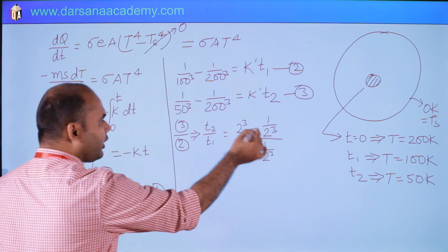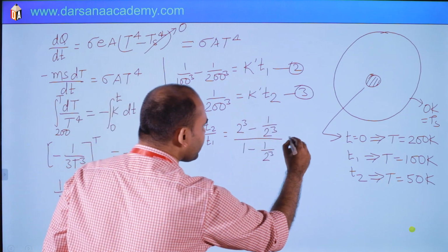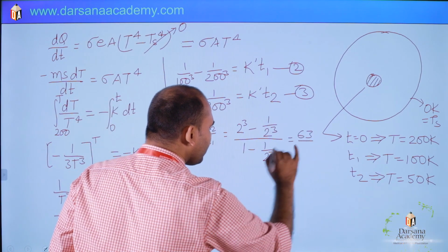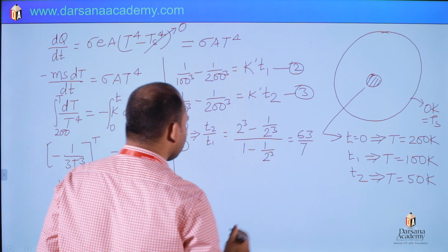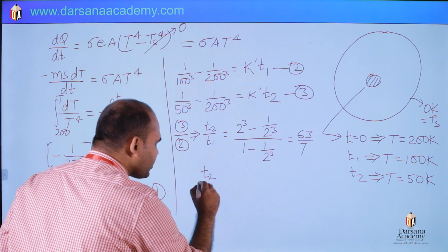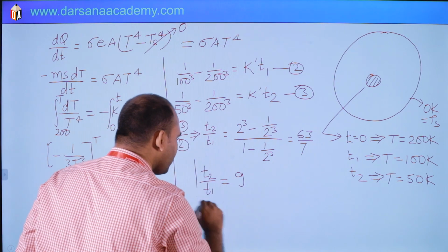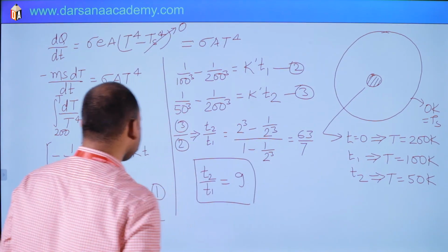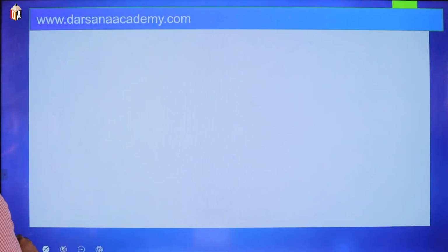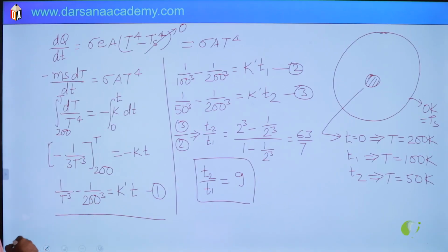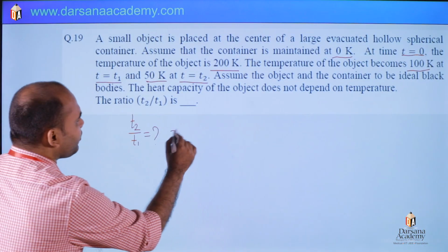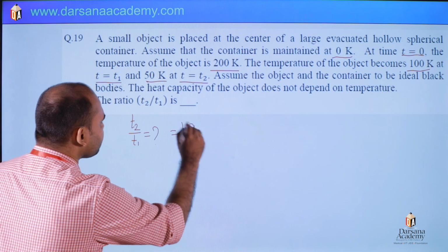Okay, so this is 64 minus 1 by 8, and this is 8 minus 1, that is 7. So T2 by T1 is nothing but 63 by 7, which is 9. So our answer is 9. So T2 by T1 is nothing but 9.